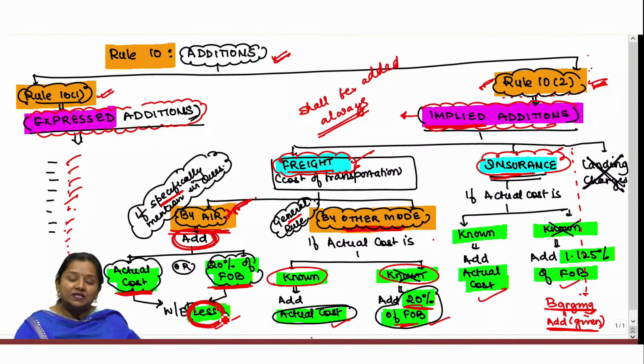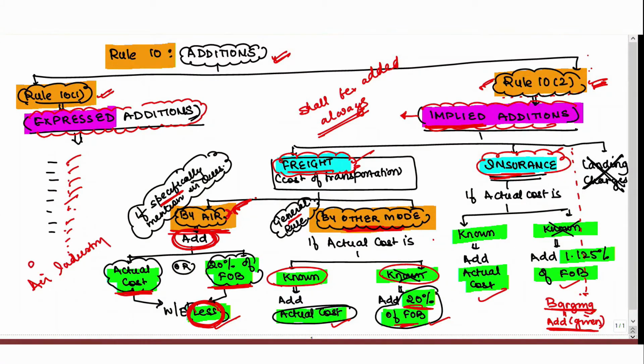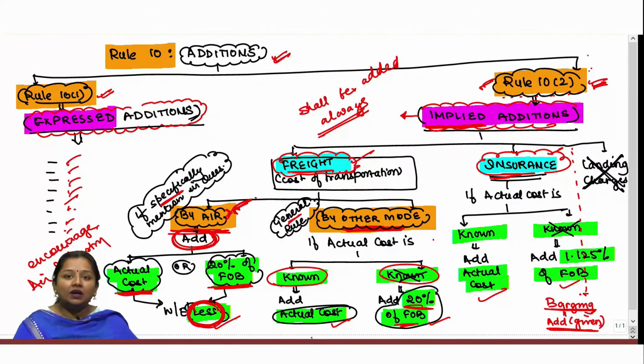This whichever-is-less concept is mentioned just to encourage the air industry. The government wants to promote the air industry, which is already suffering from huge losses. Since the government has privatized this sector, it is the responsibility of the government to protect this sector from unwanted obstacles.